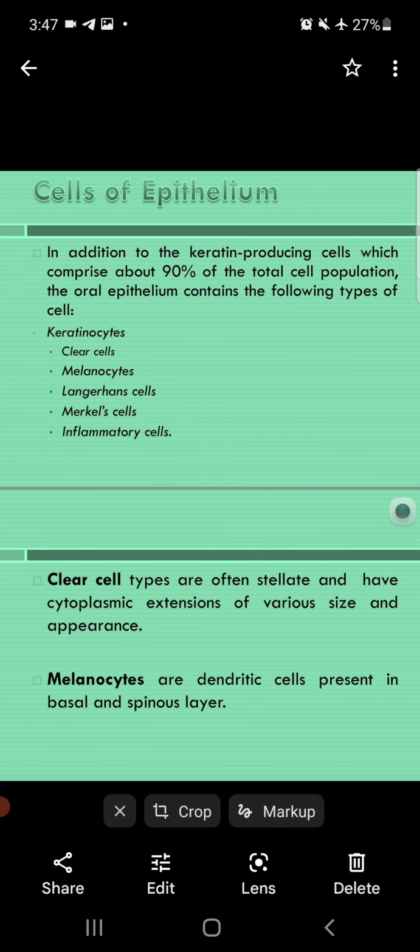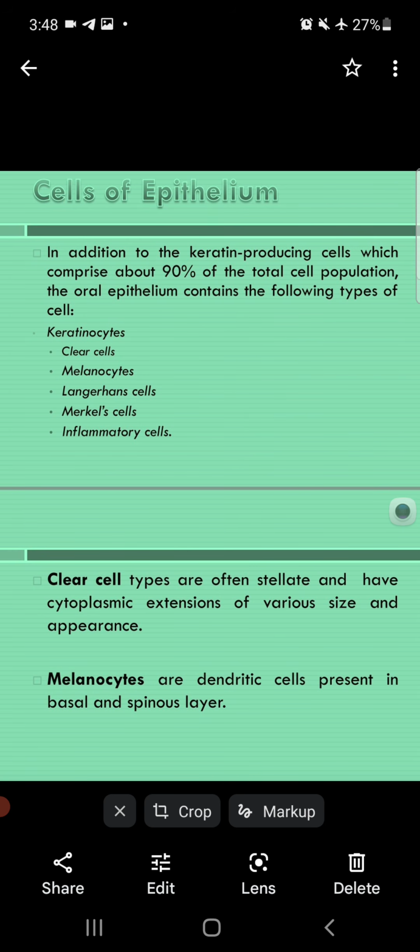Now, first, clear cells. Why is it called a clear cell? Because it has no keratin. And clear cell types are often stellate, meaning star shape, and have cytoplasmic extensions. Therefore, it becomes star shaped because it has cytoplasmic extensions of various size and appearance.